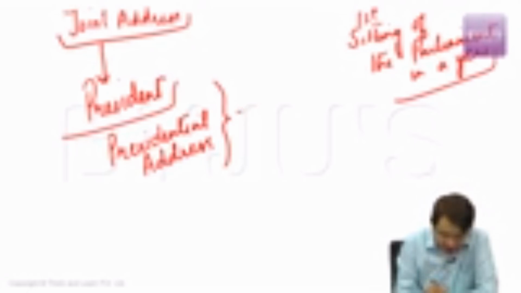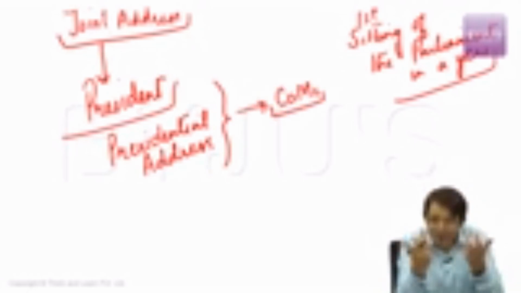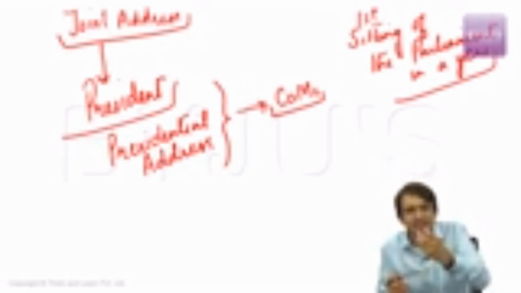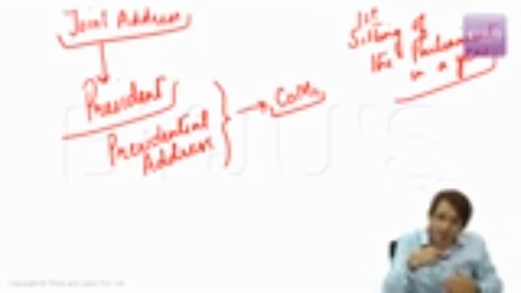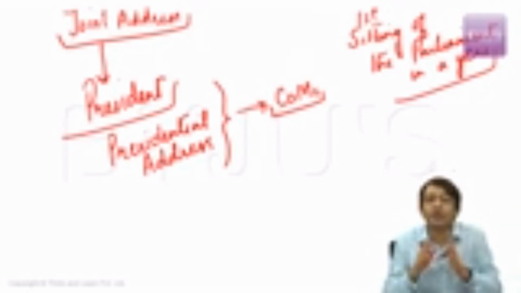The text of this presidential address is written by Council of Ministers. That means normally by the government. That means government presents a speech and gives it to the President of India. Dear President of India, please deliver this speech to the joint session of Indian Parliament. What is mentioned in this speech? In this speech it is mentioned that what are going to be the policies of my government in the next